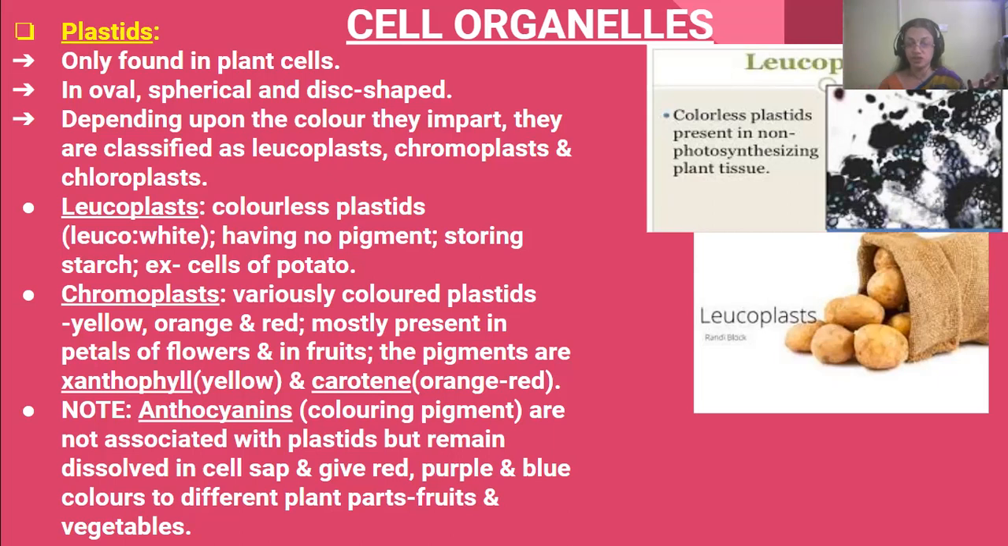That is, in the fruits and vegetables which we see, the brinjal color is purple. Cabbage, red cabbage, all these red, purple, and blue colors come from what? The anthocyanins. This is also a coloring pigment, but it is not associated with plastids. They remain dissolved in the cell sap and give color to the plant parts. Understood? So this is also a coloring pigment.